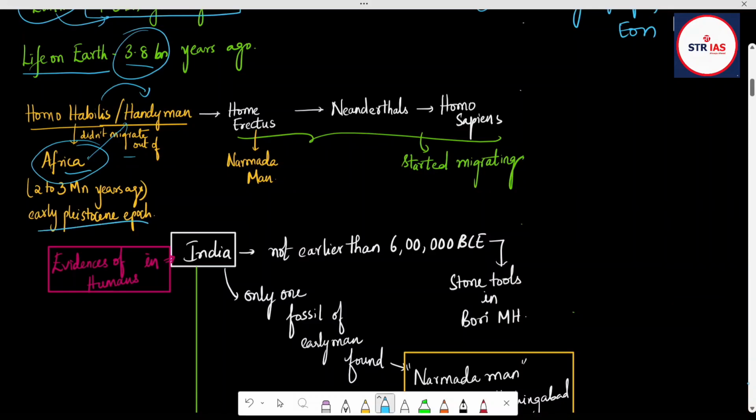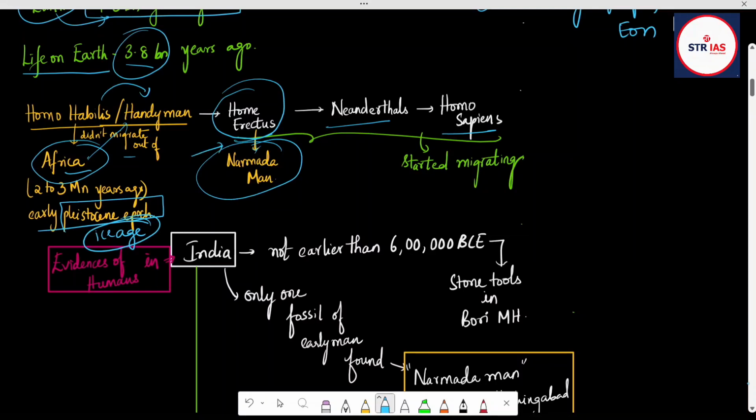Another name for the Pleistocene epoch is the Ice Age, where temperatures were very chilly. So we can see that Homo habilis didn't go out of Africa. The next phase of human evolution is Homo erectus. We can see the evidence of Homo erectus, Neanderthals, and Homo sapiens in India. For Homo erectus, we have the Narmada man. He came out of Africa and reached many parts of Europe and Asia, right?